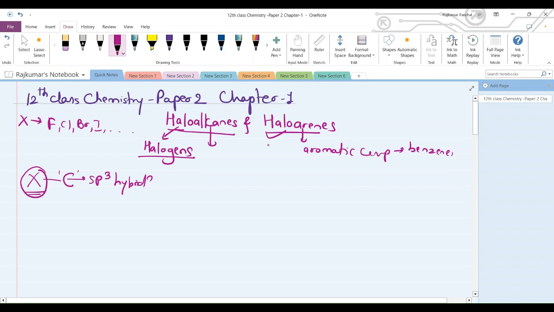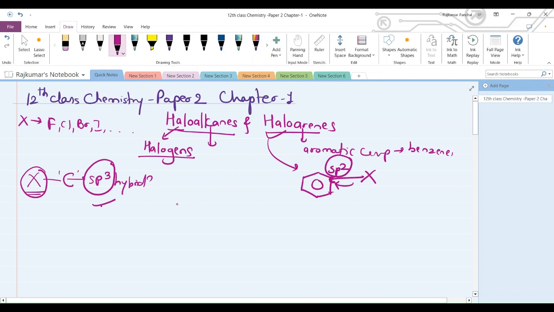haloalkanes. In the same way, in aromatic compounds, the carbon is having sp2 hybridization. So when this halogen is attached to this sp2 hybridized carbon, at that time we will say these are haloarenes. Okay, what is the difference here? In haloalkanes the carbon is showing sp3 hybridization, and in haloarenes the carbon is showing sp2 hybridization.